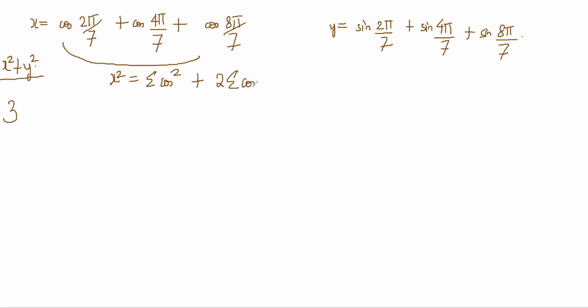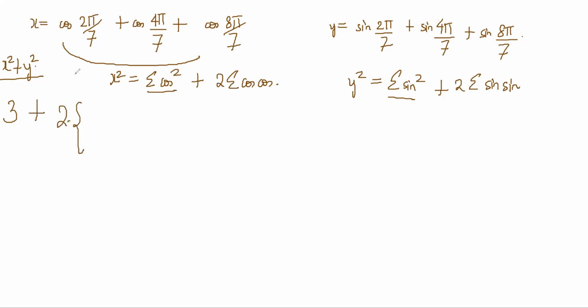And y square will be the sum of the sine squares and 2 times the sum of the sine products. So when you do x square plus y square, the cos square and sine square terms add up to 3, plus 2 times: you will get 3 cos terms and 3 sine terms.